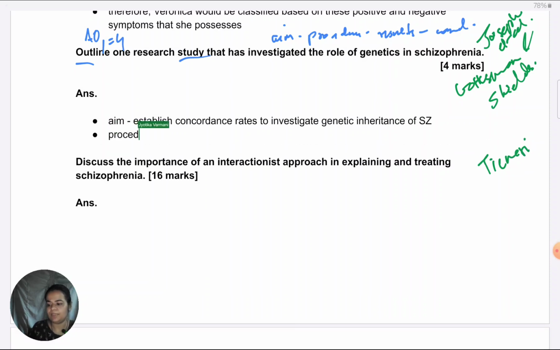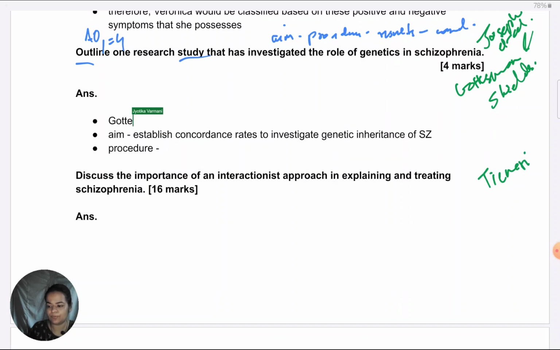Procedure was simple. They took several pairs of monozygotic twins and dizygotic twins. And it was through a natural experiment that they were compared.